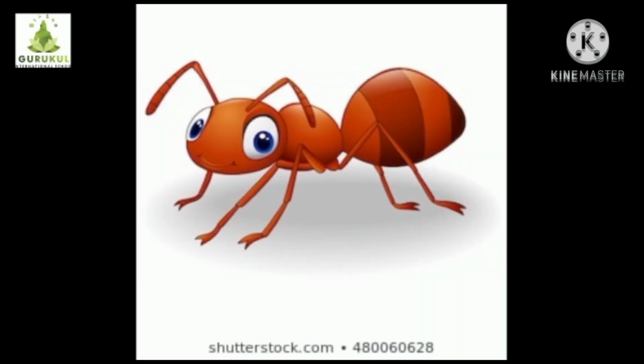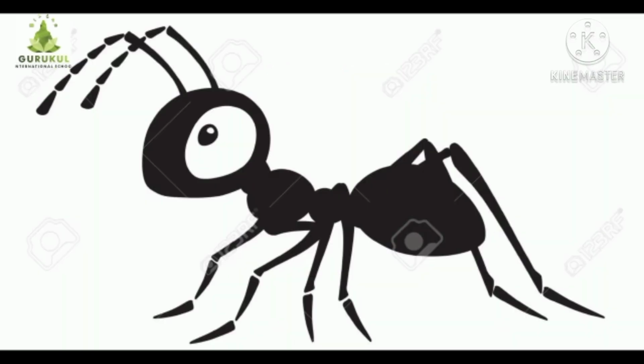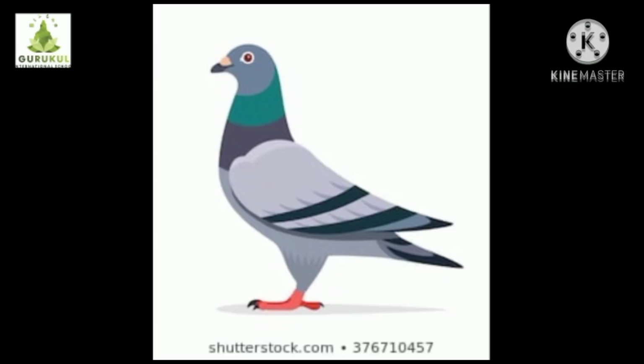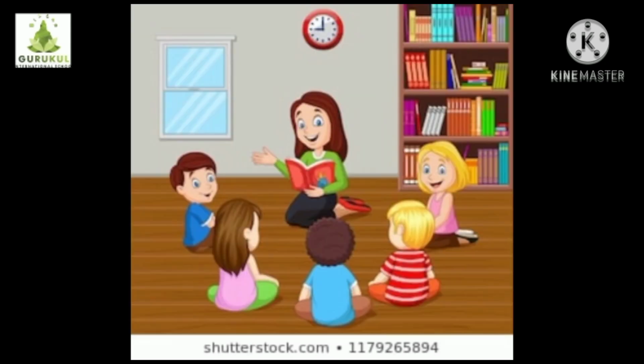The ant. Do you know what an ant is? Yes, it is an insect. There are two types of ants, red ant and black ant. And the pigeon. Do you know what a pigeon is? Yes, a pigeon is a bird. So let us start the story. But before that, listen to the story carefully and then I'm going to explain it to you. So listen, read and do.